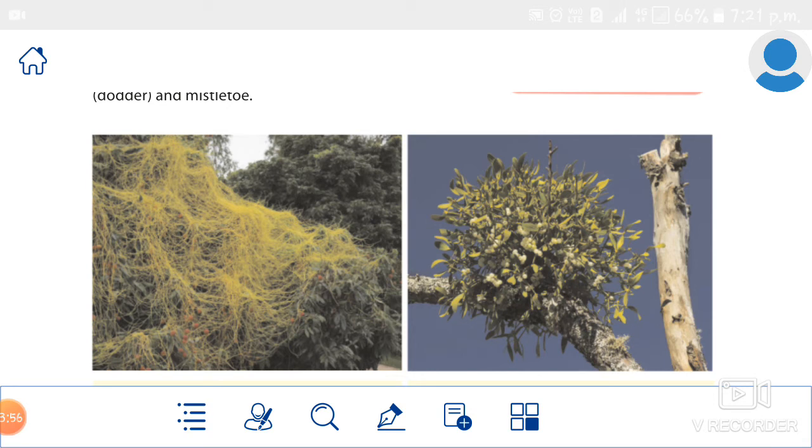Can you see this plant anywhere? Mostly it is present on the mango tree, teak tree, oak tree and curry leaves. Have you seen this anywhere? Hereafter you note it. If mistletoe is on any host plant, the branch of the host plant will wither. Wither means it gets damaged or it will be dry. Understand that? So that is the second example.